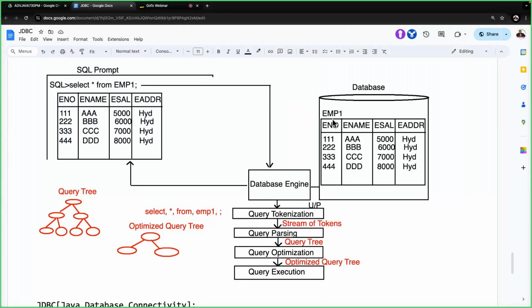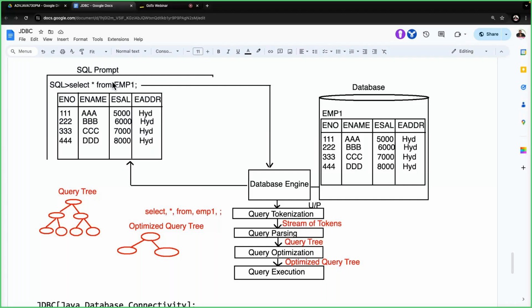Okay. Now the point is what? Here we have taken the SQL prompt to connect with the database, to perform database operations and to hold the results. But now my point is: in place of this SQL prompt, I want to provide a Java program. From the Java program, I want to submit the SQL query to the database. The database engine has to perform the same operations and send the results back to the Java program. In the Java program, I have to catch the database results and utilize the data as per my requirement. Yes, sir, got my point or not?